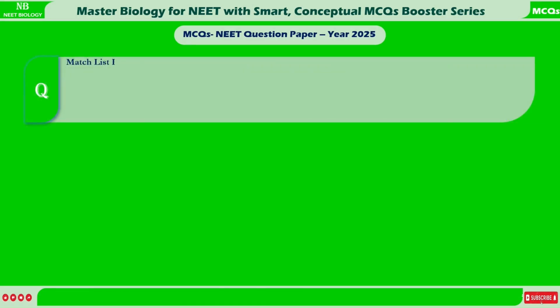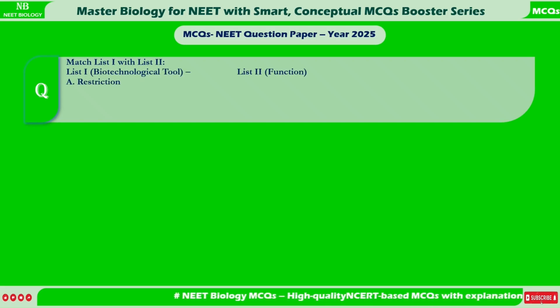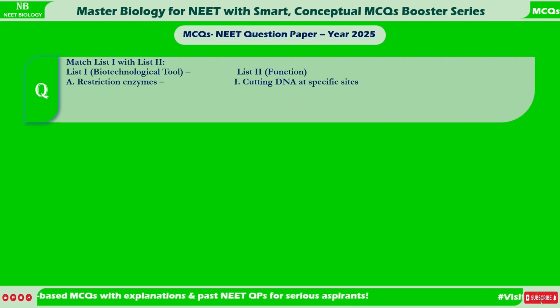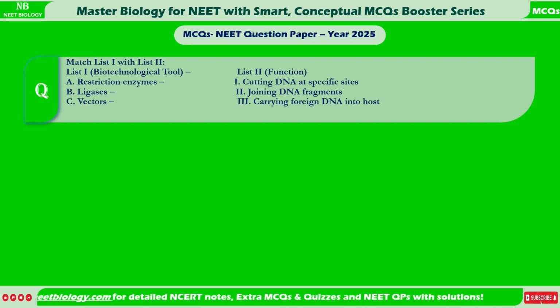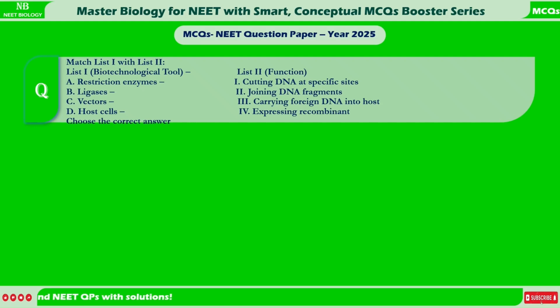Match List I with List 2. List I, biotechnological tool. List 2, function. A. Restriction enzymes. 1. Cutting DNA at specific sites. B. Ligases. 2. Joining DNA fragments. C. Vectors. 3. Carrying foreign DNA into host. D. Host cells. 4. Expressing recombinant DNA. Choose the correct answer.